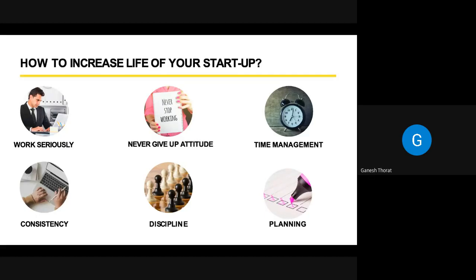If you fail in time management, then your overall effort will be useless. Next is consistency. It is very important to be consistent as we continuously go through many ups and downs. Even in tough times, you have to remain consistent in your work.